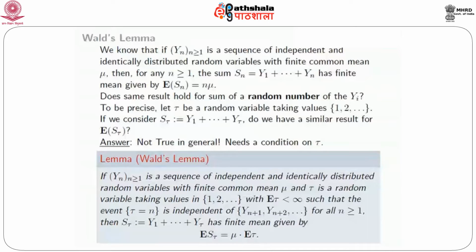What result? If you look at S tau, the sum of tau many y's, then that has finite mean, and the mean is given by what it is expected to be, namely the common mean of the summands times the expected number of terms. Remember, where tau was fixed, deterministic, it was mu times n. But now the number of terms is not fixed, that's also random. So you have to multiply mu by the expected number of terms. That is what Wald's lemma is, and it's enormously useful in many contexts, and one of those is in the proof of the elementary renewal theorem.